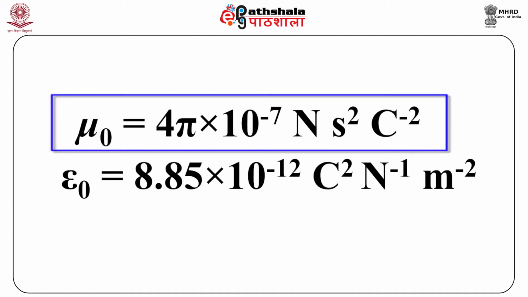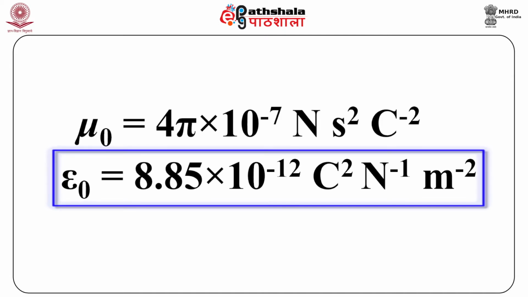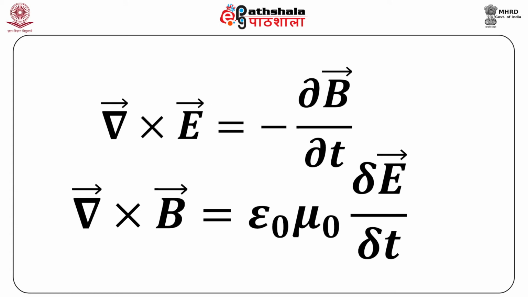Here mu 0 is equal to 4 pi times 10 raised to the power of minus 7 newton second squared per coulomb squared, and this is the permeability of free space. And epsilon 0 is equal to 8.85 times 10 raised to the power of minus 12 coulomb squared per newton per meter squared; these are fundamental constants, and this is the permittivity of free space. These last two equations couple the electric and magnetic fields. You see that they depend upon both the electric and the magnetic fields.